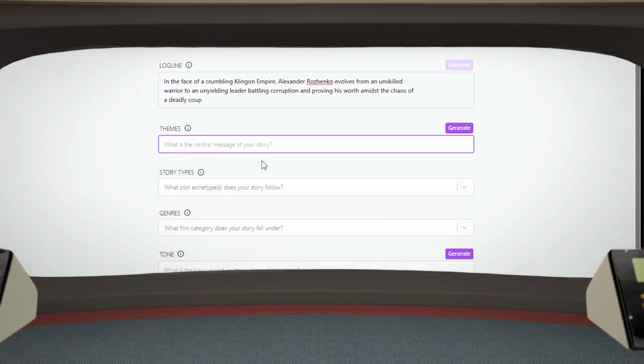What is the thematic question of your story? For the theme, I believe it should be, will Alexander find approval from Worf, or will he find the strength within himself?